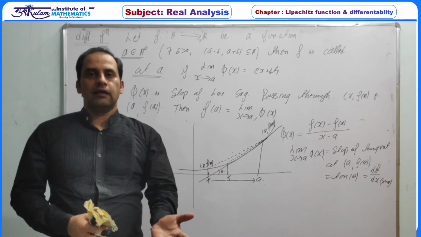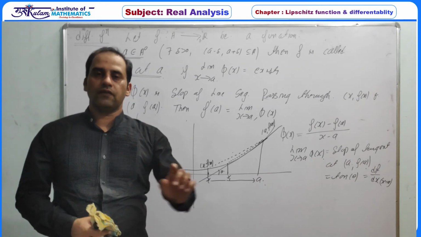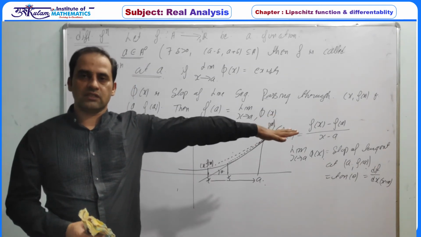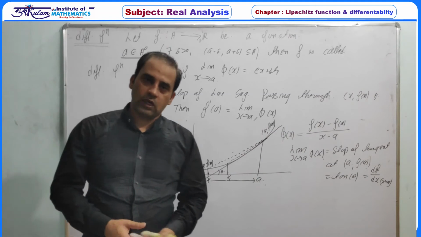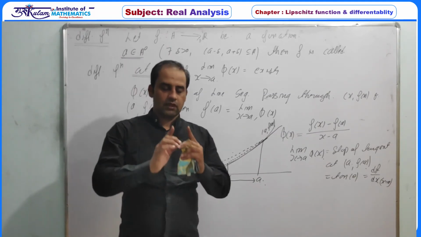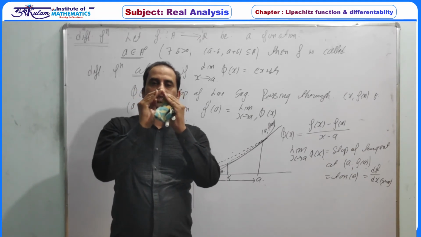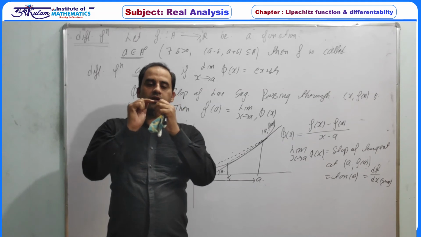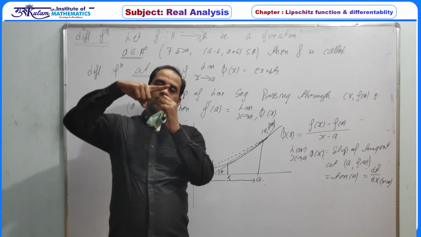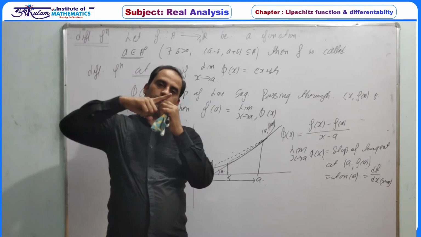Now if at a point the tangent line is not unique, then definitely the derivative does not exist. So if we have a sharp edge at this point, there are infinitely many tangents there.